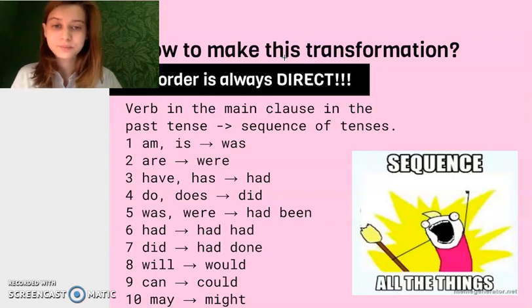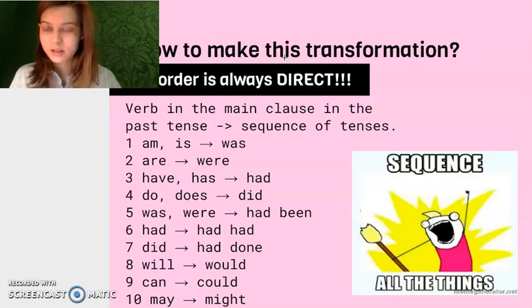The second point: if the verb in the main clause, that is the main sentence, is in the past tense, then we should remember about the sequence of tenses. So, if we are reporting something about the past, then all the verbs that go after this report verb should be put into the past tense. So, if Nick said to us, "I am at a concert," then we can say, Nick said to me that he was at the concert. At that point of time, we were speaking with him.